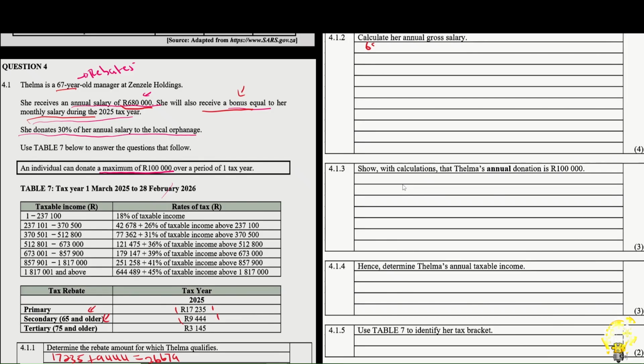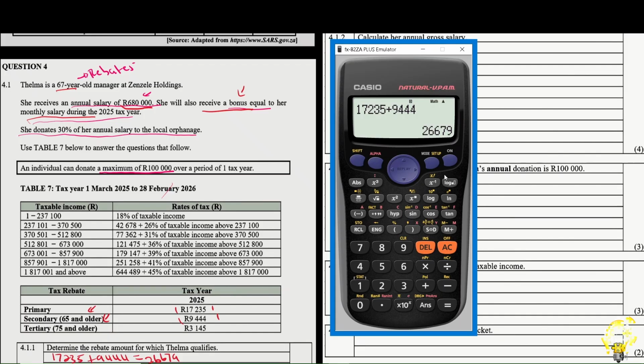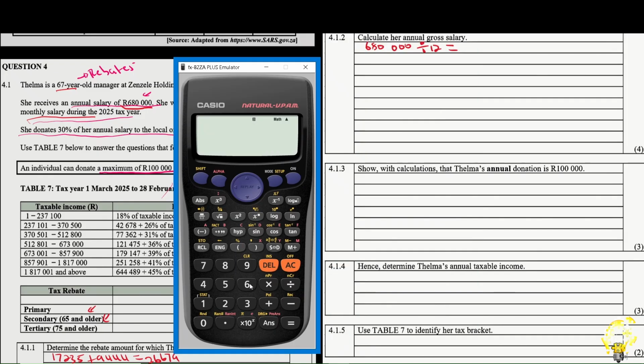So we are going to say 680,000 divided by 12. What do we get? You are going to get 56,666.6667.